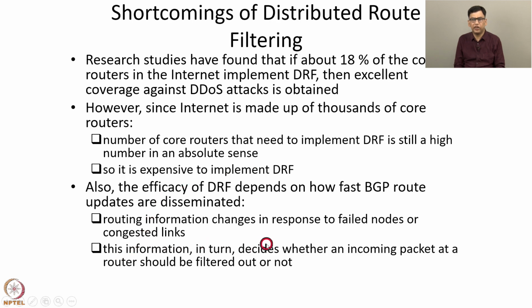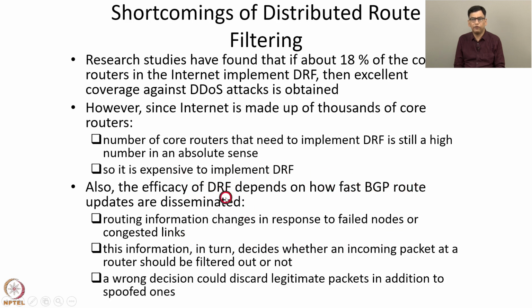This information in turn decides whether an incoming packet at a router should be filtered out or not. If a wrong decision is taken, then that could discard legitimate packets in addition to spoofed ones. Hence, BGP route updates should be disseminated fast, and if there is a delay in their dissemination, DRF may take wrong decisions. So that's another shortcoming of DRF.